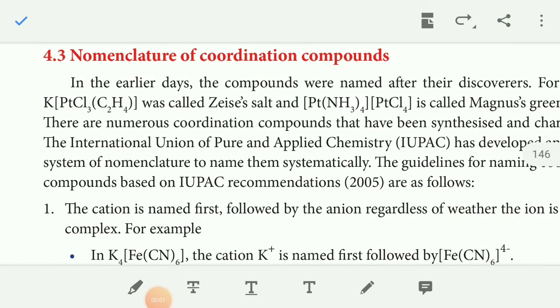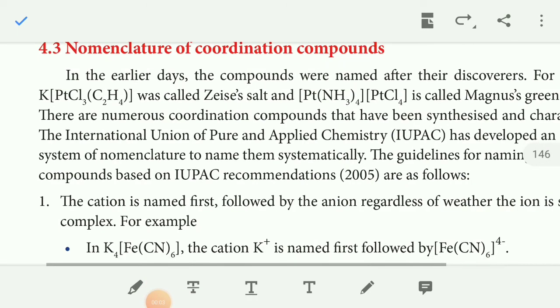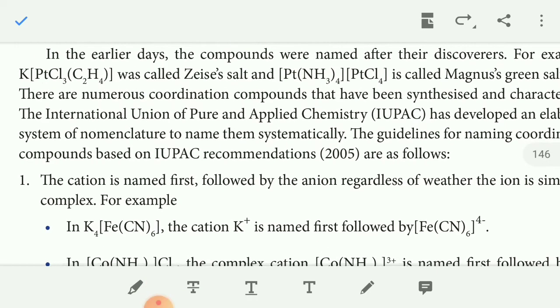Nomenclature of coordination compounds. In the earlier days, compounds were named after their discoverers. For example, K[PtCl3(C2H4)] was called Zeise's salt, and [Pt(NH3)4][PtCl4] is called Magnus's green salt. There are numerous coordination compounds.